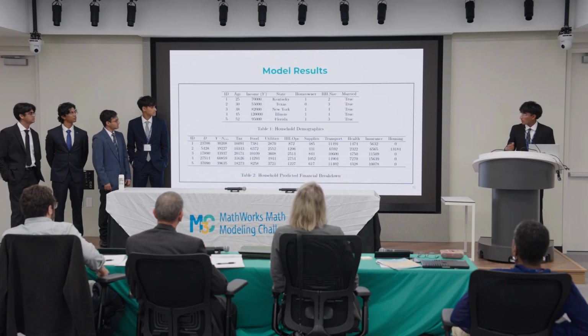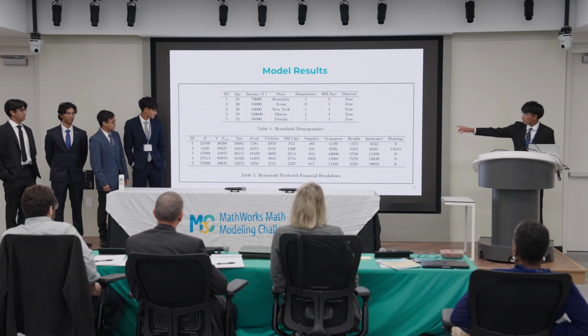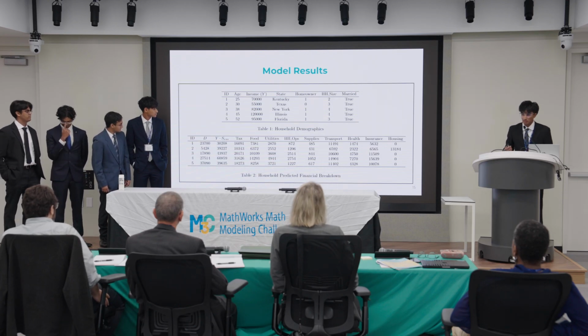And then when we apply this model onto 5 unique profiles, we can see our disposable income estimates on the second table in the column D, and they all seem fairly reasonable and realistic.